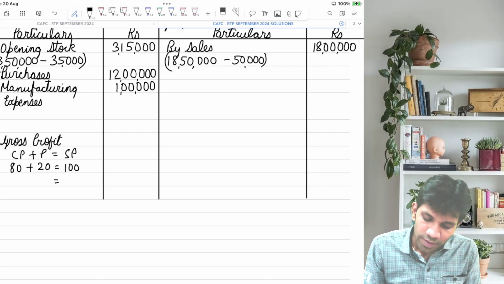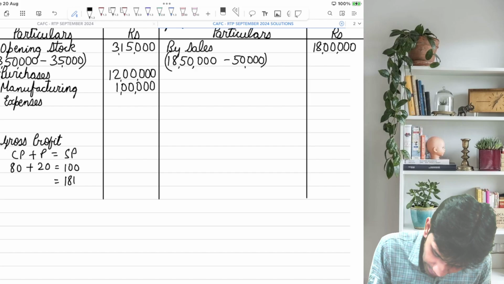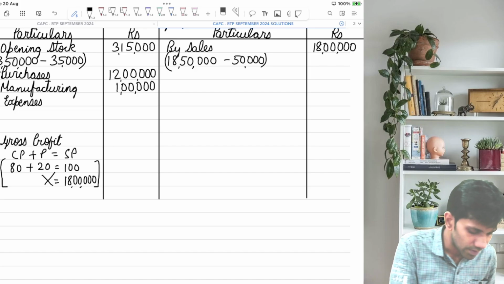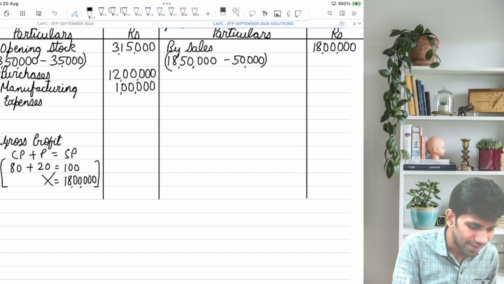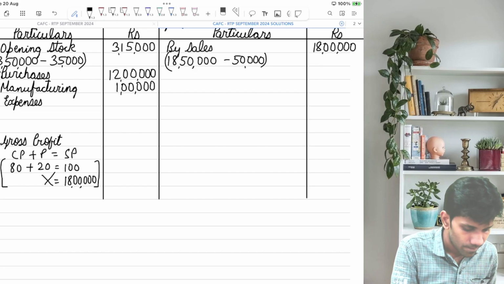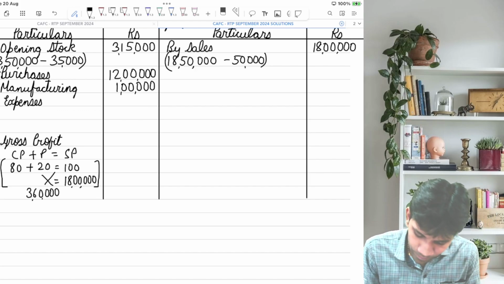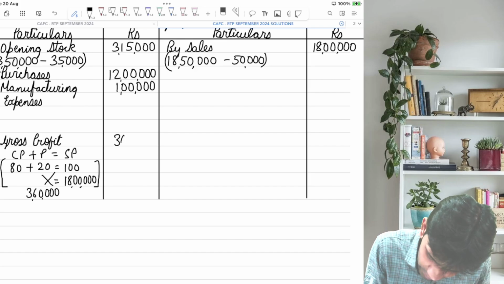What is the sales amount which I have? 18 lakhs into 20 divided by 100. So we will get the GP amount. I guess 360, yes. So can I say my gross profit is 3,60,000?